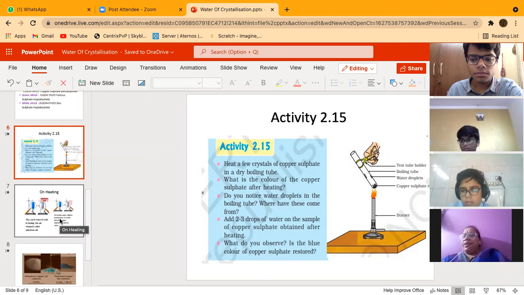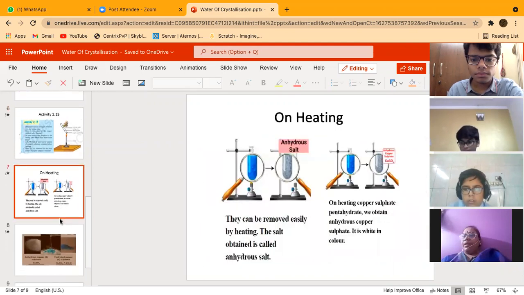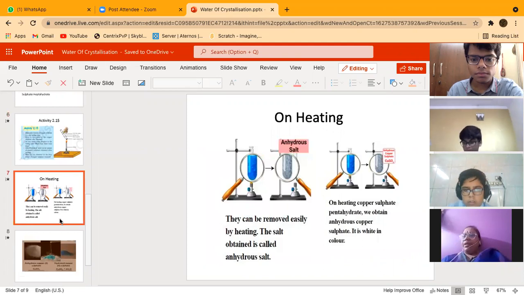To your surprise, you will see that water vapors are there at the edges of this test tube. Where do you think this water has come from? Is it from the water of crystallization of copper sulfate or somewhere else?